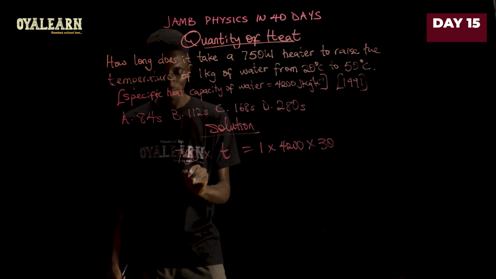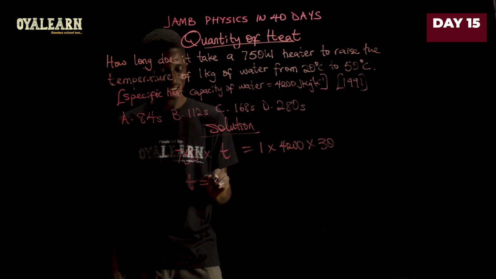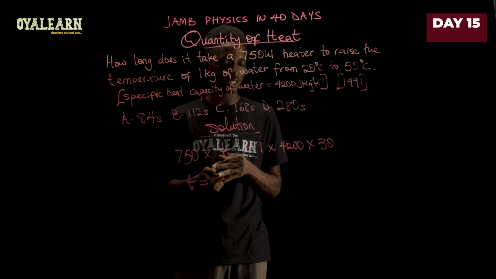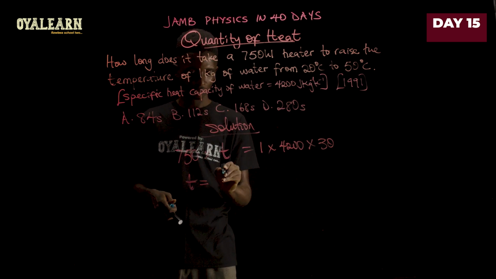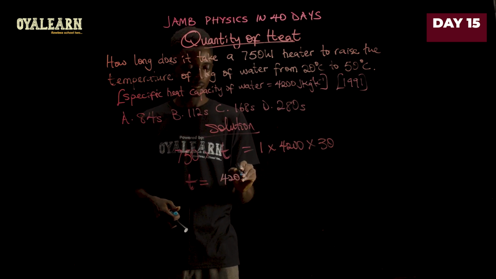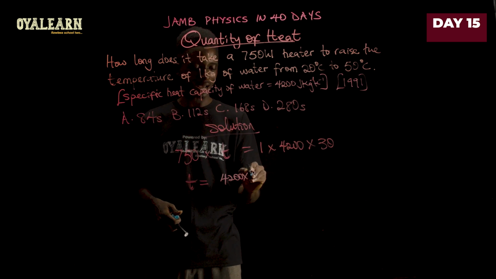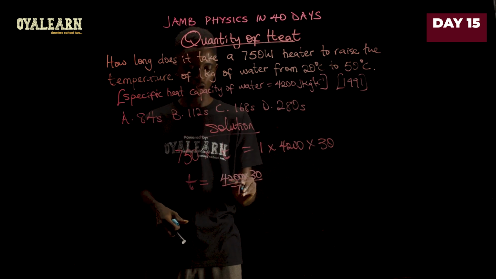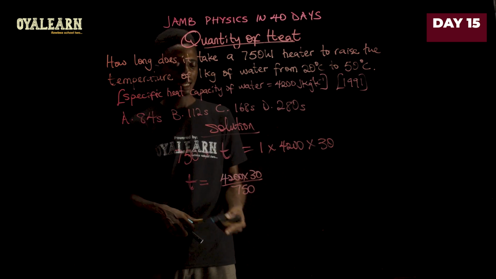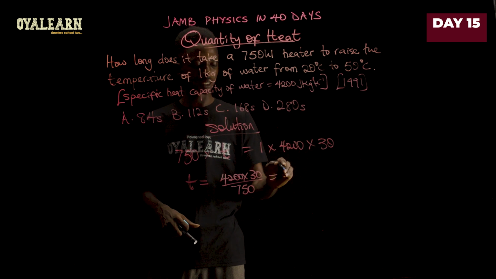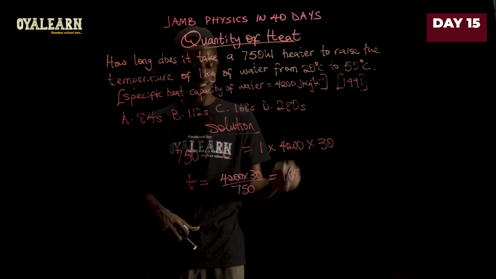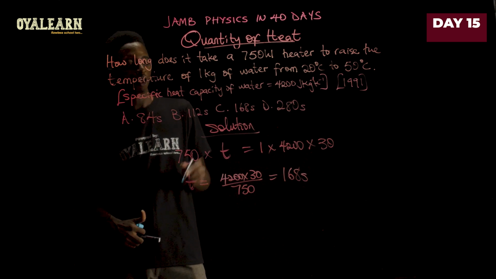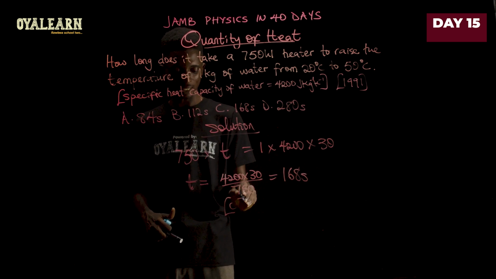Now, to get time, T therefore would be 1 times 4,200 remains 4,200. Then we multiply that by 30, and then we divide it by 750. Now, when you compute this, you should get 168. And time is measured in seconds. So the correct option here is C.